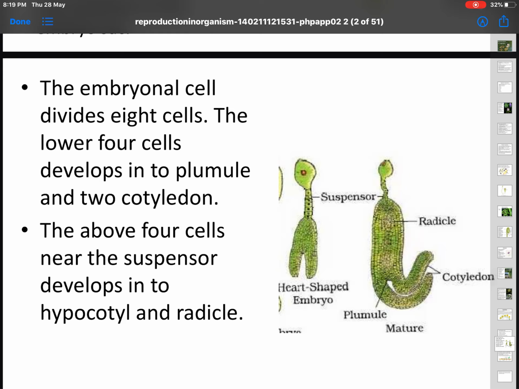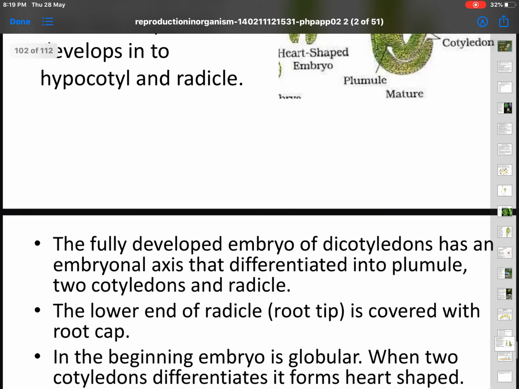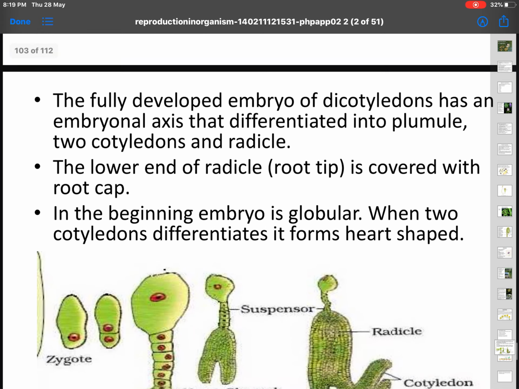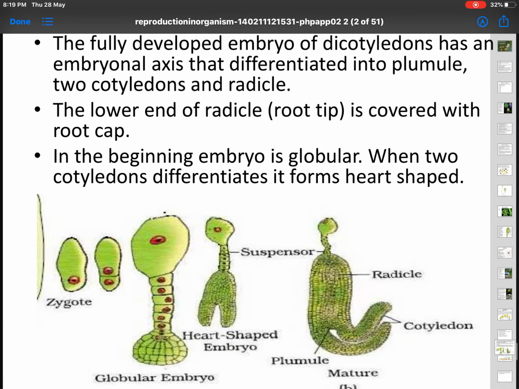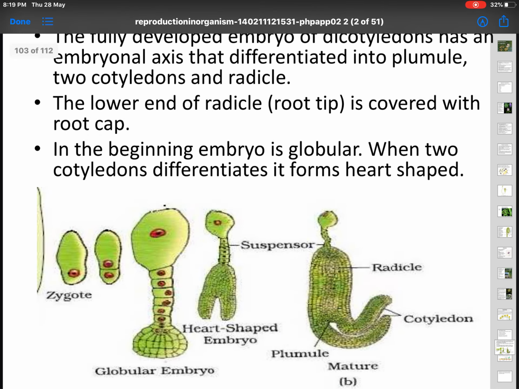The lower 4 cells develop into plumule, which is going to become the future stem, and 2 cotyledons, the seed covers. The above 4 cells near the suspensor develop into hypocotyl and radicle. Radicle is going to become the future root. The fully developed embryo of dicotyledons has an embryonal axis that is differentiated into plumule, 2 cotyledons and radicle.